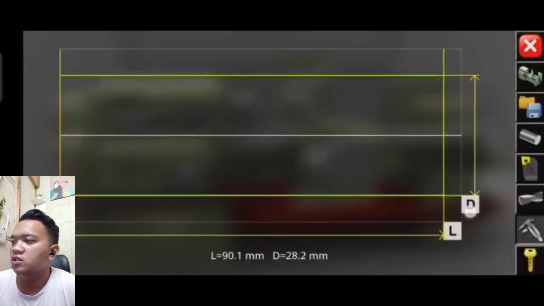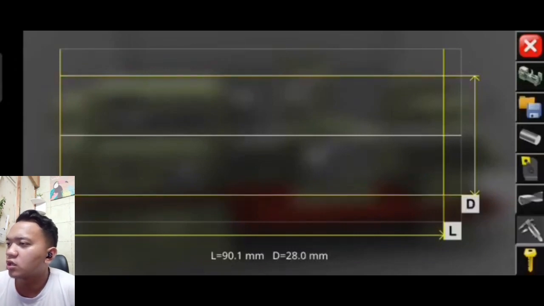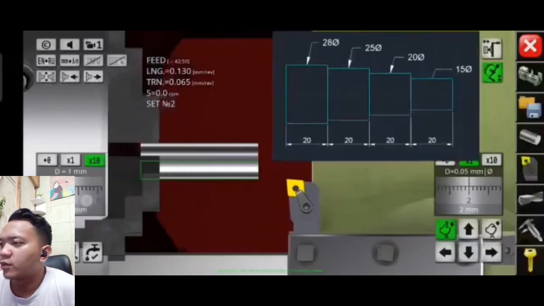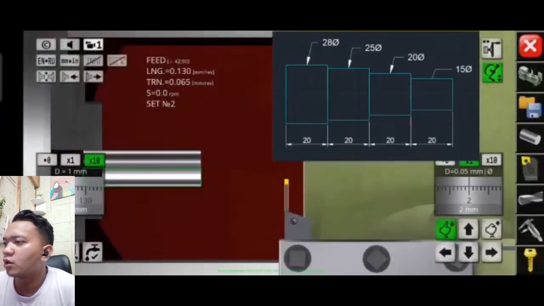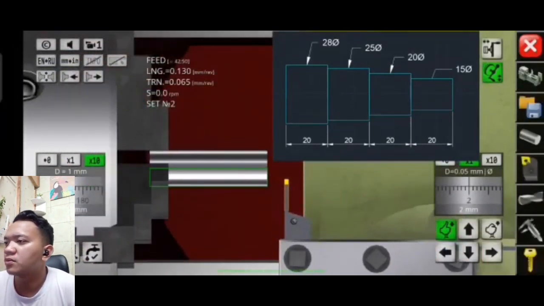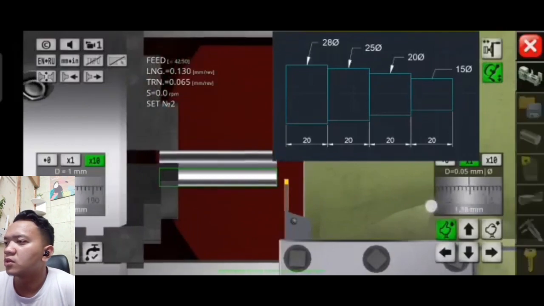Next, we will cut again the 28 mm diameter to achieve the 25 mm diameter with the same length of 90 mm. Next, we cut the diameter on the right side from 28 to 25 millimeters, and the length remains the same. We will mark 60 millimeters from the left so that the 25 mm diameter has a length of 20 mm.